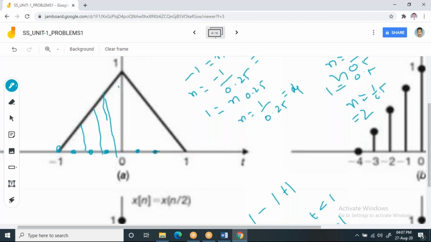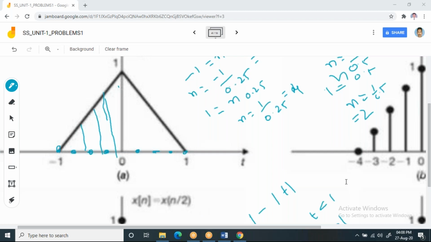At this location I'm going to get one more, and at this location one more. Now tell me, what are these values? The bubbles which I represented here, please post the values in the chat box.